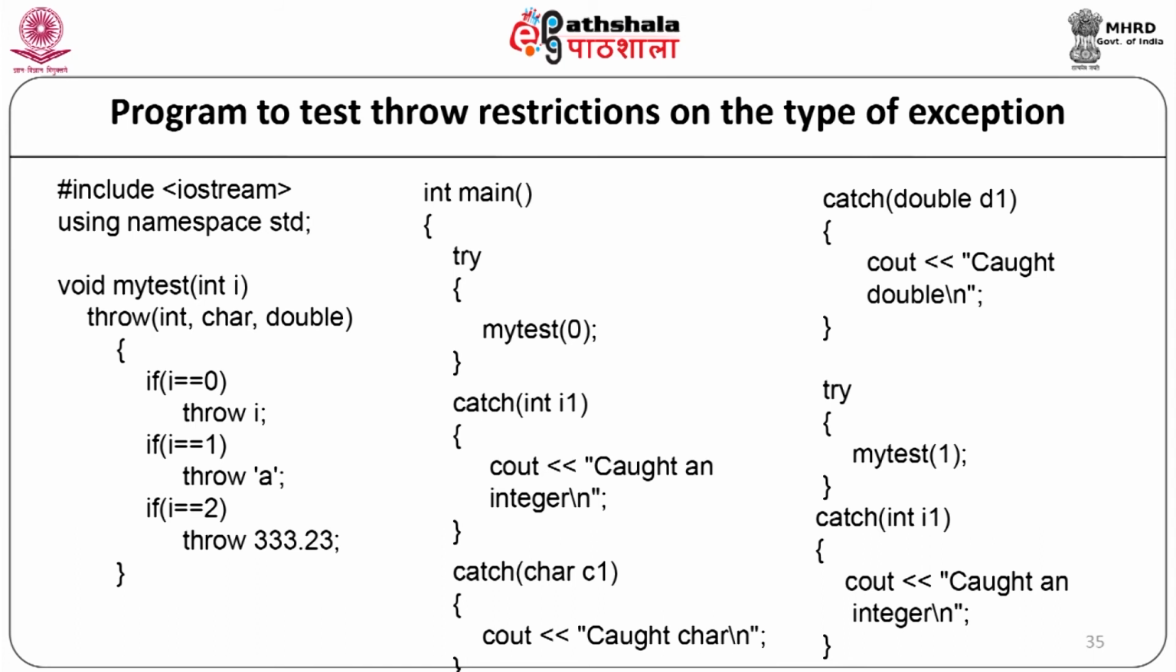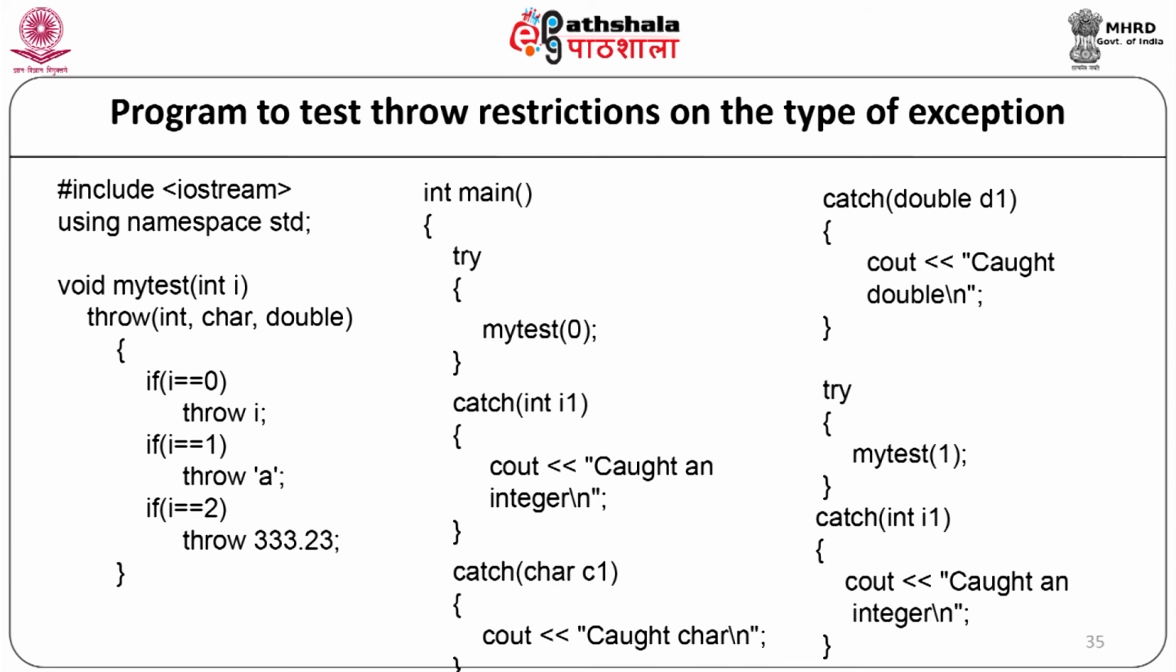Now, we are going to write a function as void myTest(int i) throw(int, char, double). So, it is going to throw exceptions for 3 different data types: integer, character and double. Start of the function, if i is equal to 0 throw i, if i is equal to 1 throw 'a', if i is equal to 2 throw 333.23, end of the function.